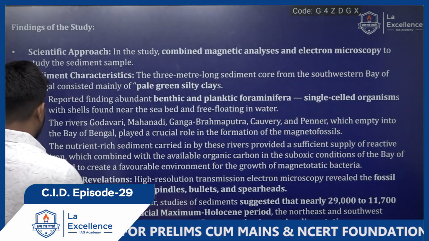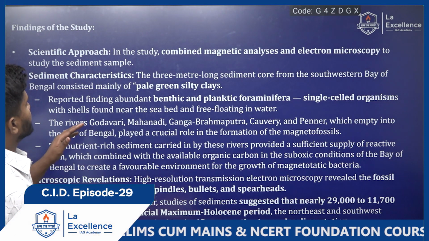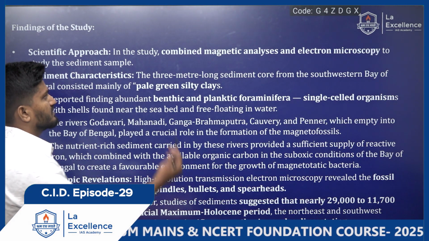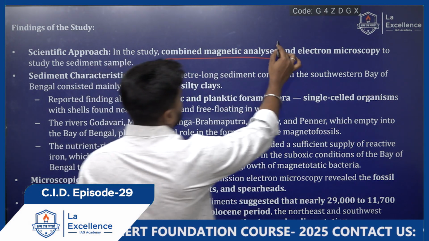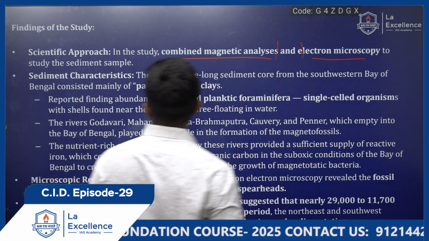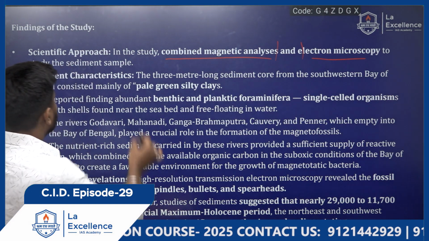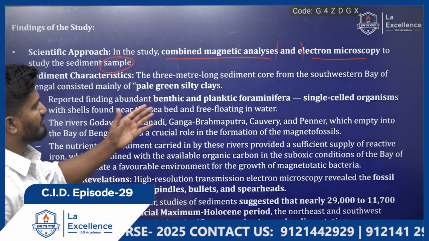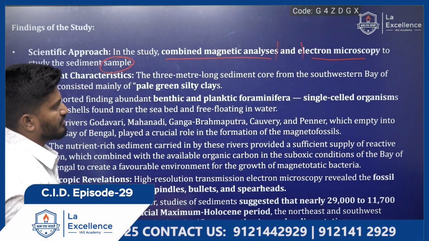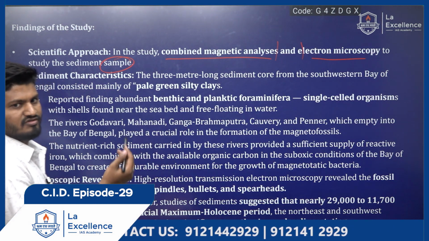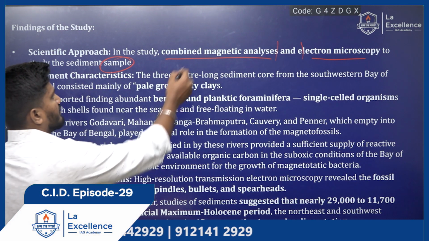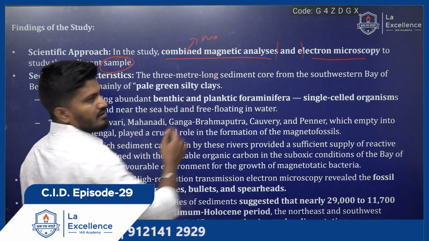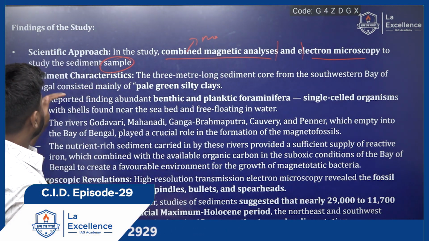What are the findings of the study? First, how were they able to study this? The scientific approach combined magnetic analysis and electron microscopy to analyze the sample, which here is sediment. Electron microscopy is one of the most powerful microscopes in the world, and combined magnetic analysis studies the magnetic minerals present in the sediment and the sediment characteristics.